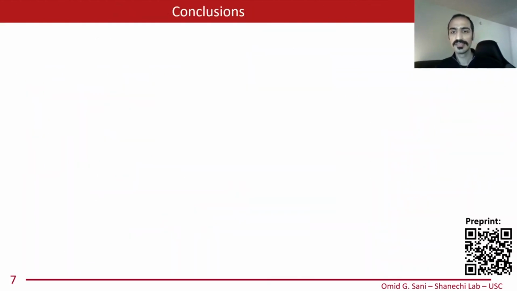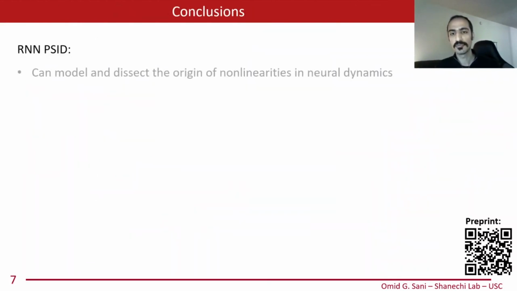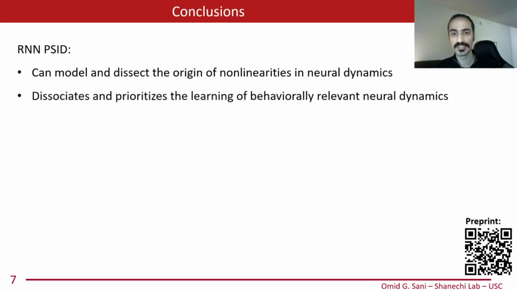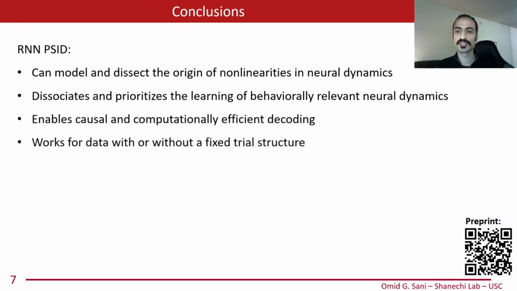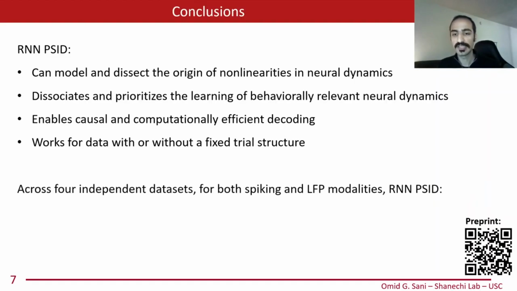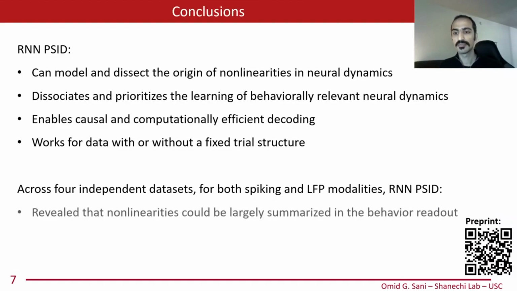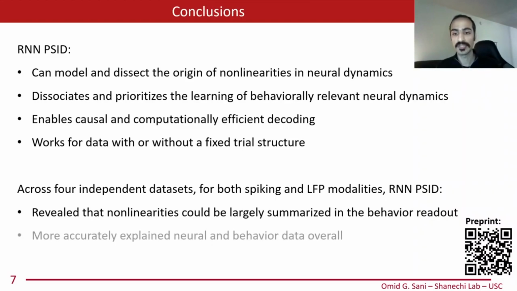Taken together, RNN-PSID provides a general new method to model and dissect the origin of nonlinearities in neural data while dissociating and prioritizing the learning of behaviorally relevant neural dynamics, and also enabling causal and computationally efficient inference. It also works on data both with or without a trial structure. Across multiple independent monkey datasets with a diverse array of behavioral tasks, brain regions, and neural signal modalities, RNN-PSID discovered a strikingly consistent origin for the nonlinearity in the dynamical transformation of neural activity to behavior, and more accurately predicted the neural and behavioral data overall.